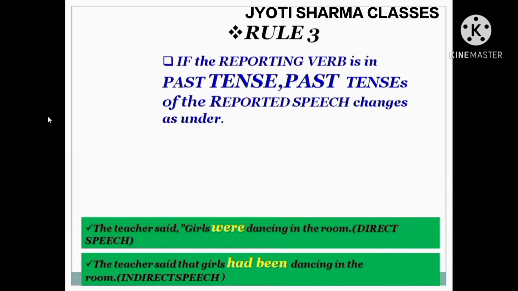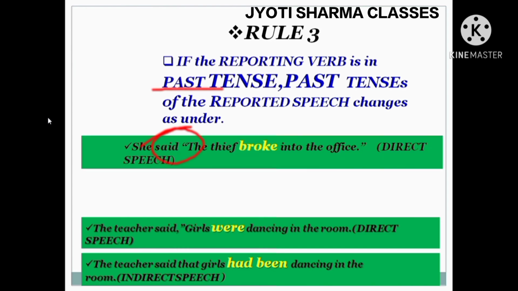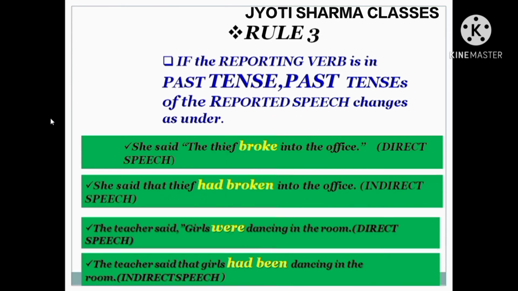Now the third rule is, if the reporting verb is in past tense, for example, she said. Said is written in past tense, but in the inverted commas, the verb of the reported speech is also written in past tense. Then what to do? We have to write down the third form of the verb along with had. So the second form of the verb will change into past perfect.